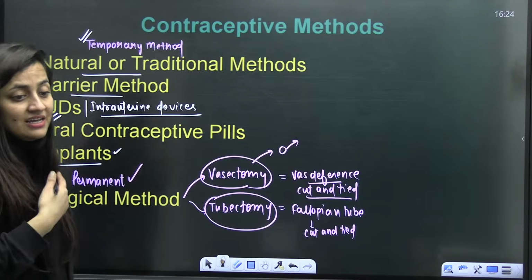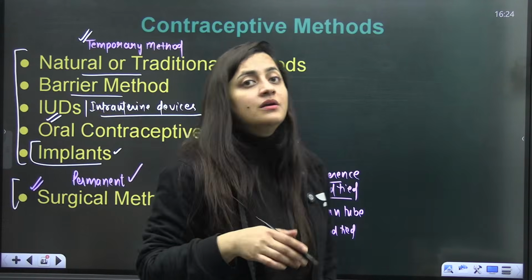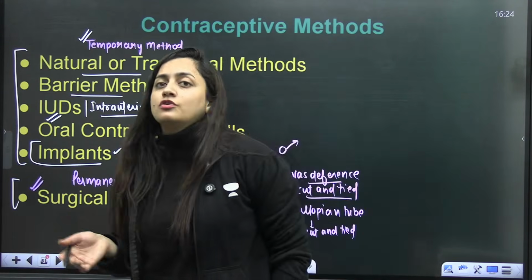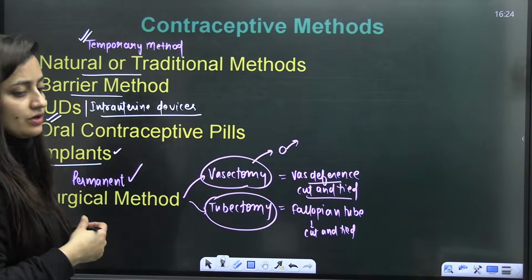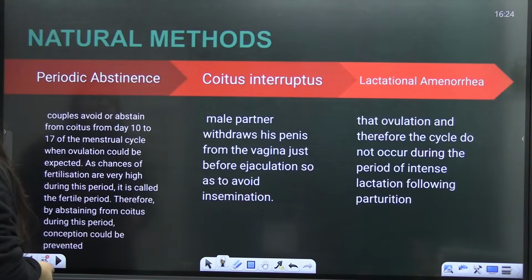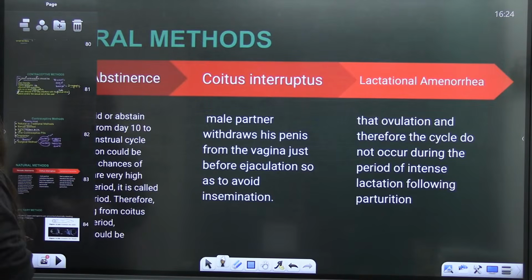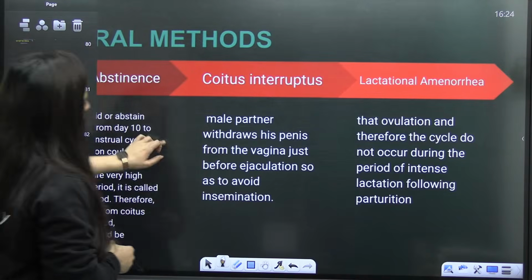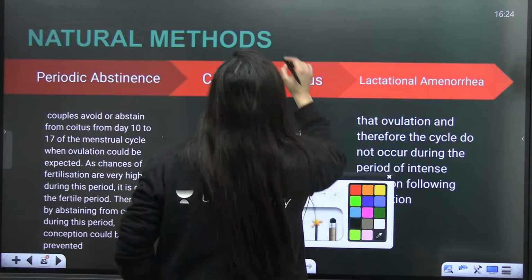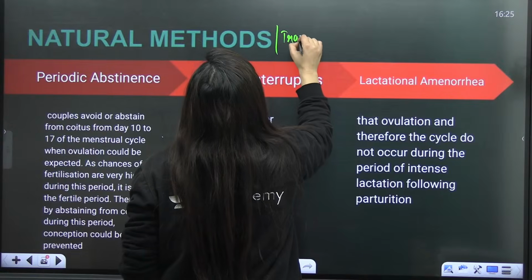So we have the natural or traditional methods, barrier methods, and the chemical or hormonal methods. That is what we have to discuss now. Let's start with the natural methods first. Natural methods are also known as traditional methods.